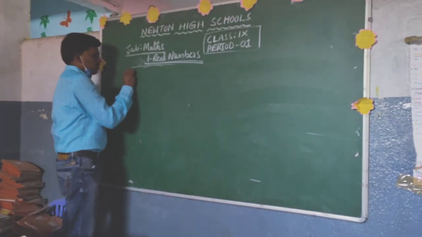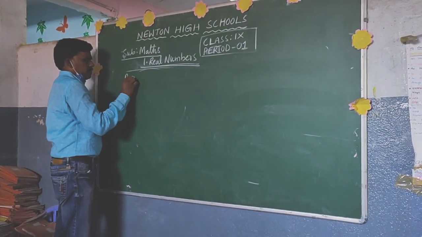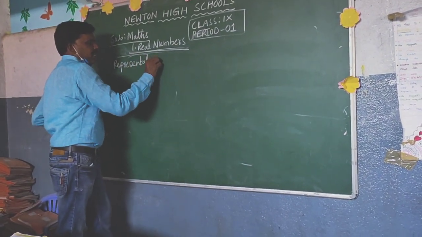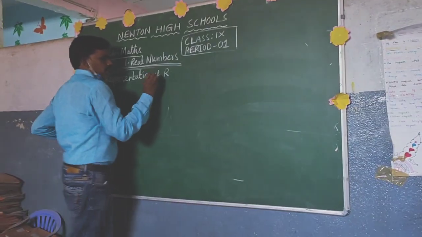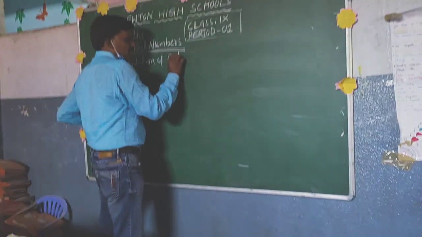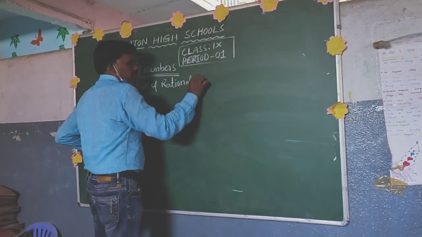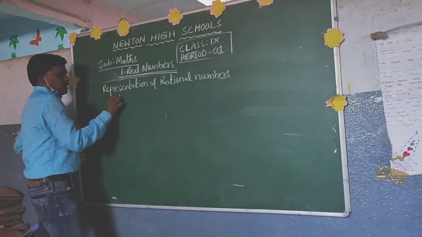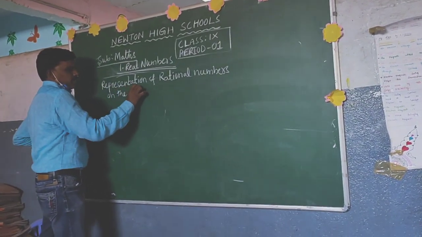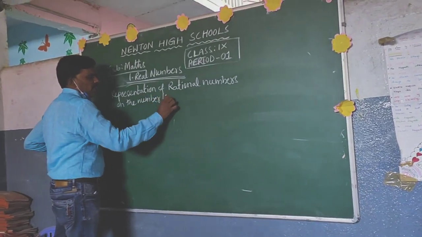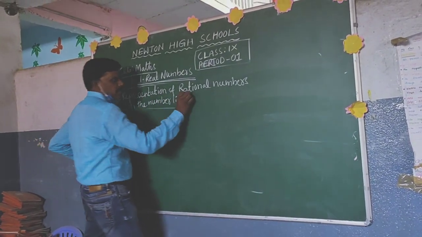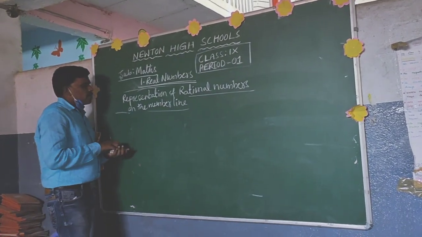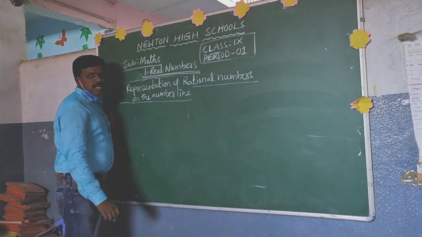Representation of rational numbers on the number line. Already we learned about the number line in previous classes. This topic we also learned in 8th class. Once again we will revise how to represent rational numbers on the number line.